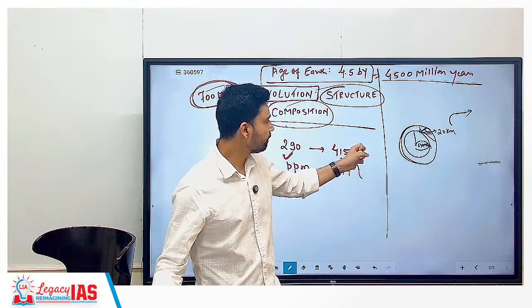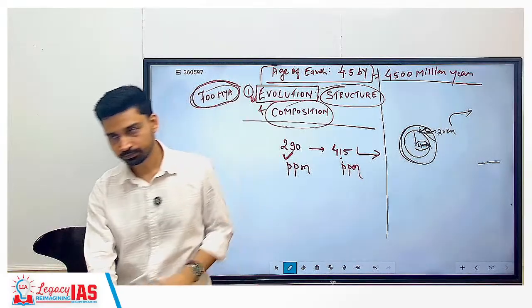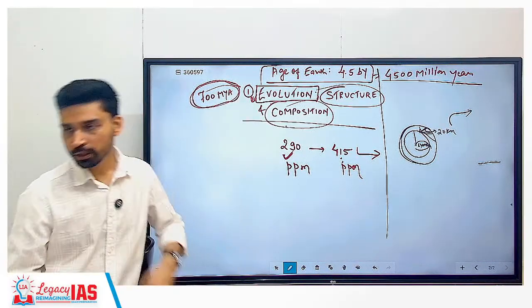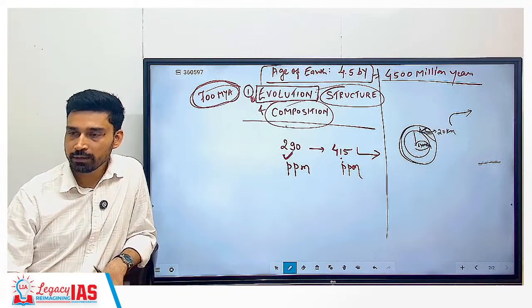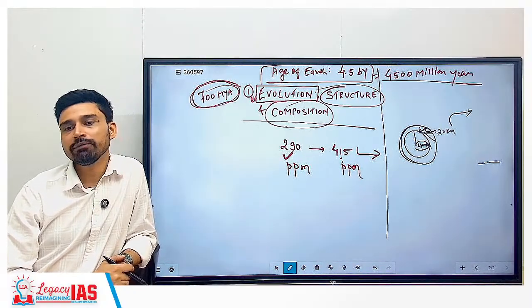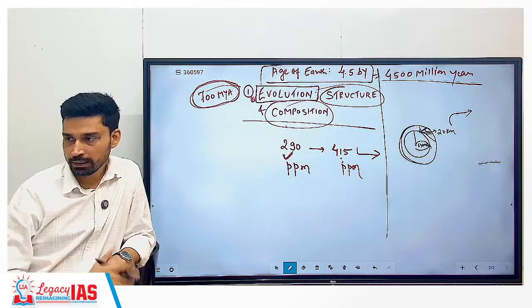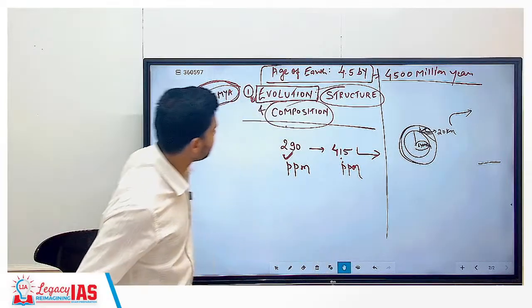And if I ask, is this expected to rise or fall in the future? Rise, because we are bringing more and more industries. Every day, like in Bangalore itself, thousands of cars are being sold. When these cars ply on the road, what will they do? Release CO2, and all the CO2 will go into the atmosphere. So that's an example of changes taking place.